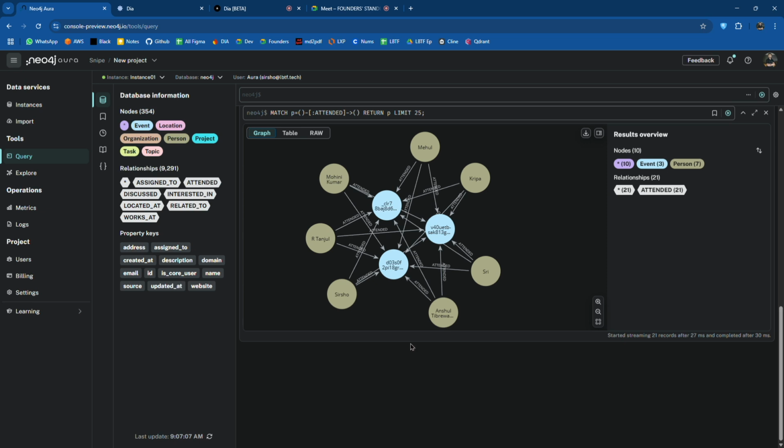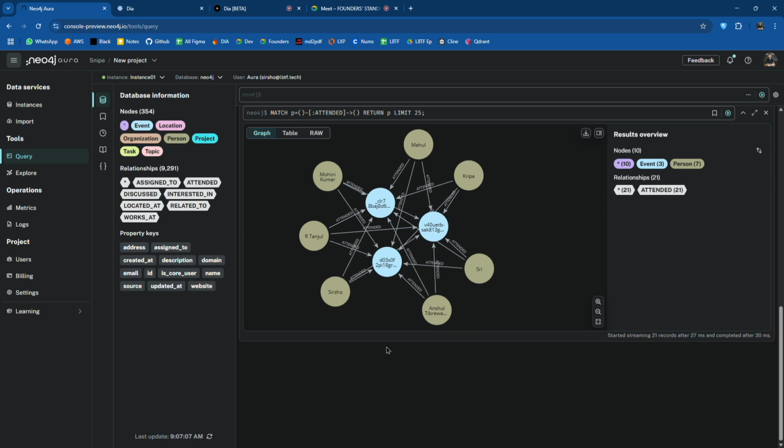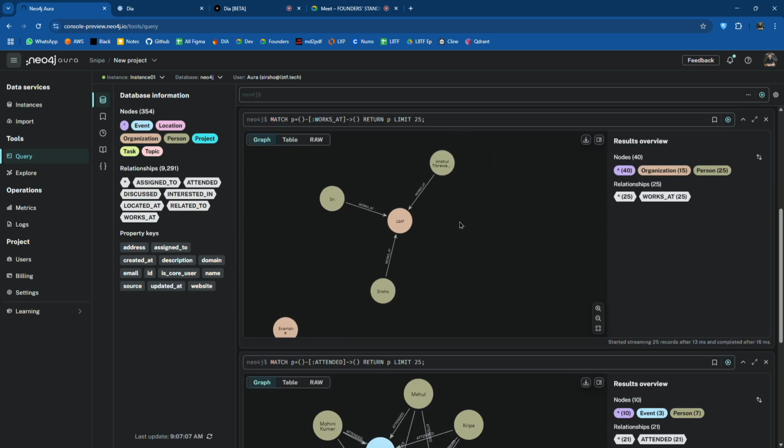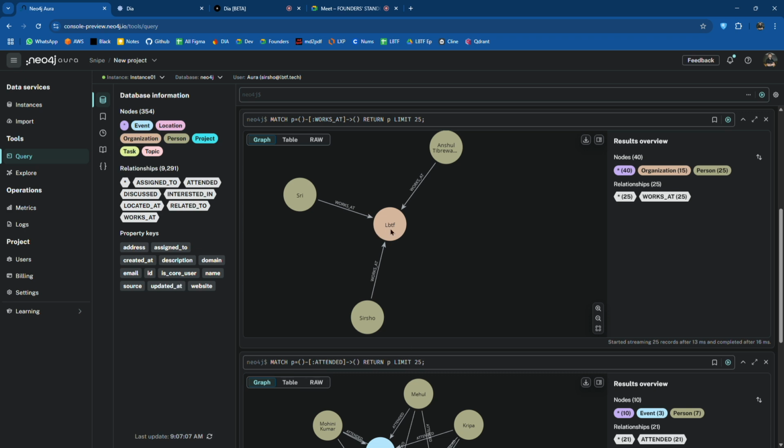This is something, these are events or calendar events, right? And these are people. So Mohini Kumar, of course, she's from WeWork, right? So the BetterHack event is registered on my calendar. Based on that, her name is coming because she has scheduled the invite, right? So things like this. Then all the people who are working at LBTF, right? So Sudipto, Anshul, and me. So we work at LBTF, the name of our organization, right? So this is the overall picture.